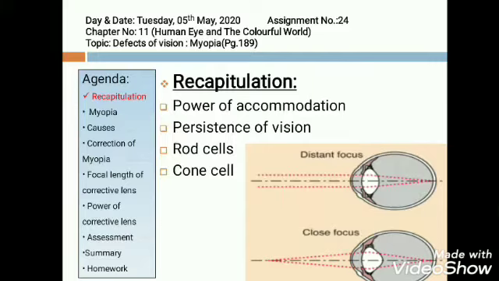Now, what is persistence of vision? The impression of an object seen by the eye persists on the retina for 1/16th of a second, even after the object is removed. If another object is seen before this time, the impression of the two merges over each other to give us the sensation of continuity, and this property of the eye is called persistence of vision.